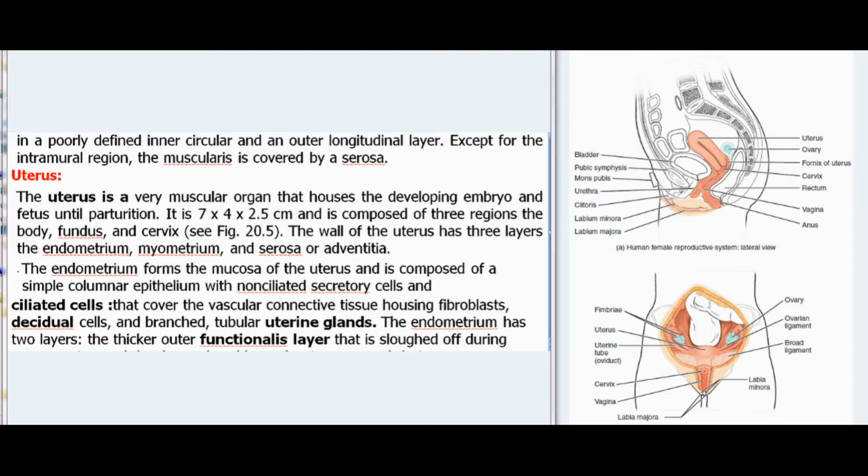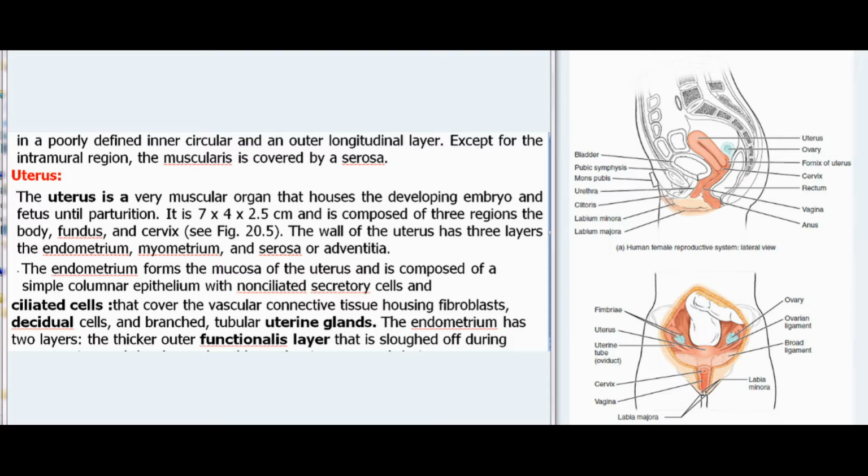Uterus. The uterus is a very muscular organ that houses the developing embryo and fetus until parturition. It is 7 x 4 x 2.5 cm and is composed of 3 regions: the body, fundus, and cervix, see Fig 20.5. The wall of the uterus has 3 layers: the endometrium, myometrium, and serosa or adventitia. The endometrium forms the mucosa of the uterus and is composed of a simple columnar epithelium with non-ciliated secretory cells and ciliated cells that cover the vascular connective tissue housing fibroblasts, decidual cells, and branched, tubular uterine glands.